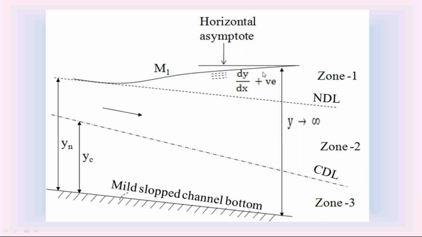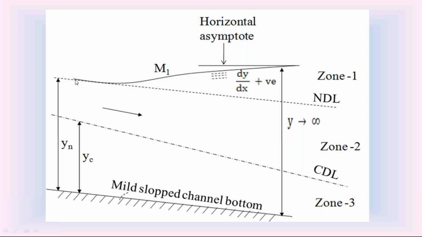If the slope is positive, the water surface profile is rising. So check this M1 water surface profile from upstream to downstream. This water surface profile is a rising water surface profile. Rising water surface profile means the depth of flow increases from the upstream to the downstream of this M1 water surface profile. Now check the depth of flow of this M1 water surface profile at upstream.